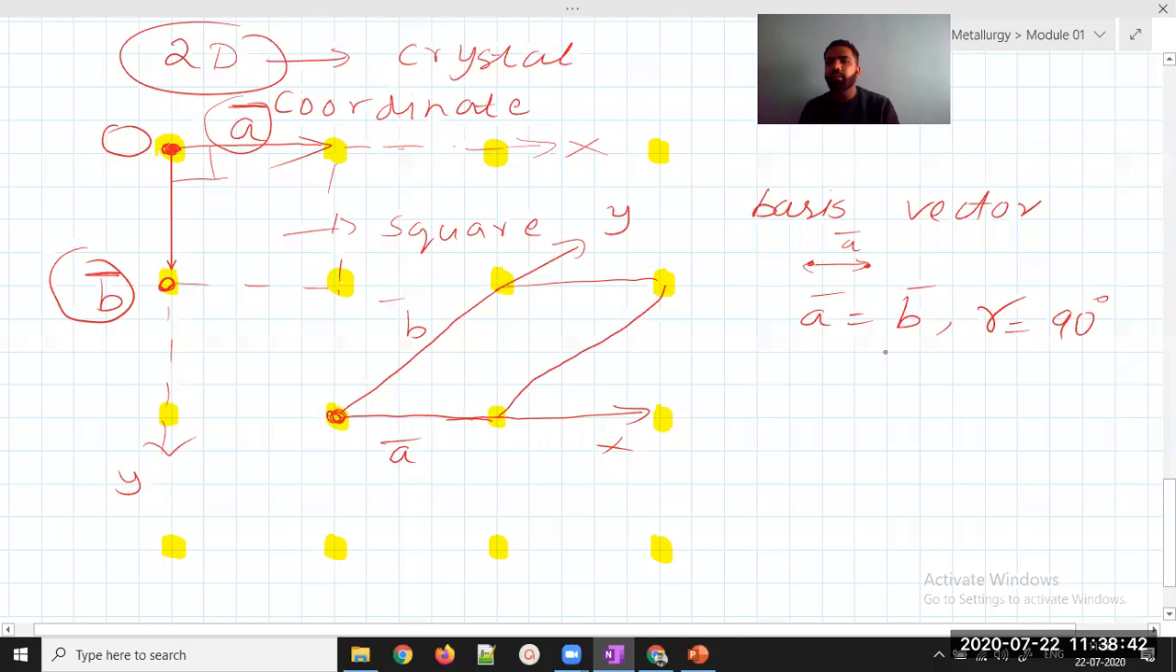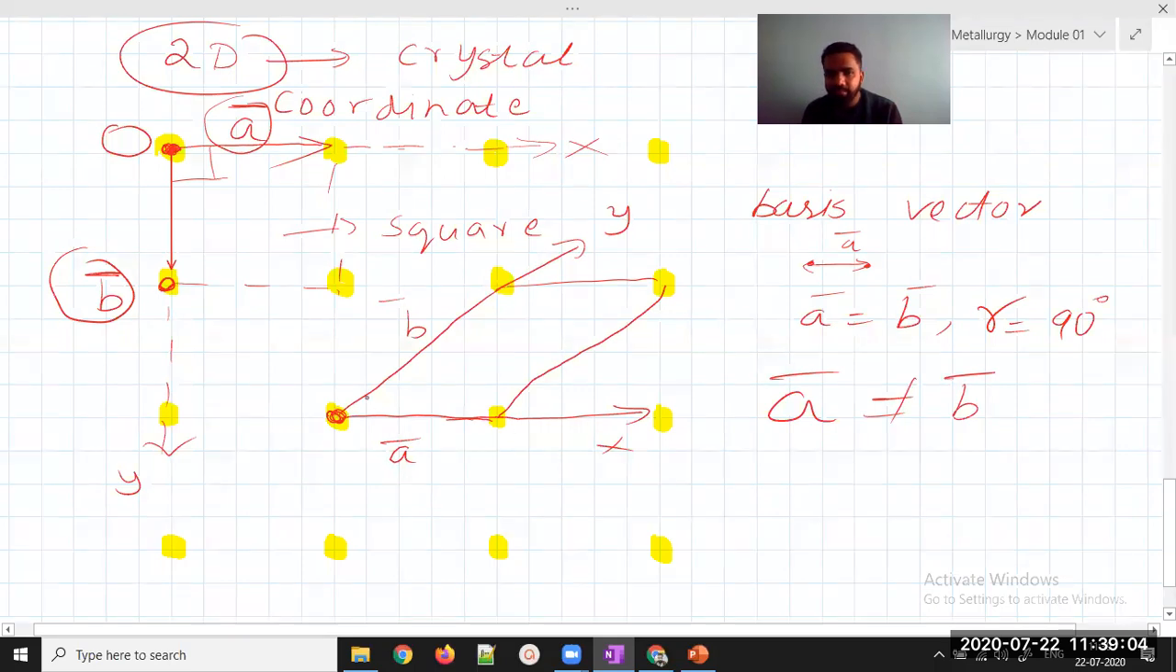Is vector A equal to vector B? Put it in the chat box. For this parallelogram, is vector A equal to vector B or not? Very nice, everyone putting the answer. So in this, what do we get? Vector A is not equal to vector B. The basis vectors are not equal.